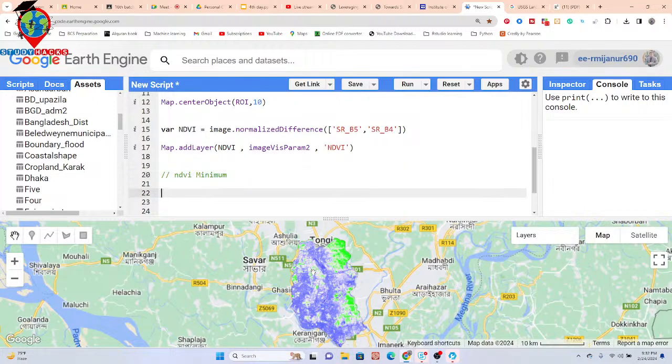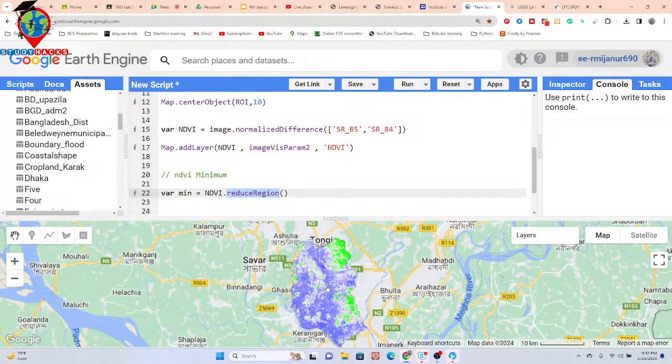We calculate. So for NDVI minimum, we just take a variable. Suppose mean equals. I calculate the NDVI mean value, so I simply call the NDVI and paste here. Then use a function called reduceRegion. Basically, we use this function all the time to calculate statistical values. It can be minimum, maximum, total, or standard deviation. Any kind of statistical value we can calculate using the reduceRegion function.